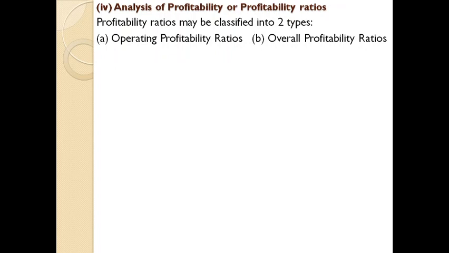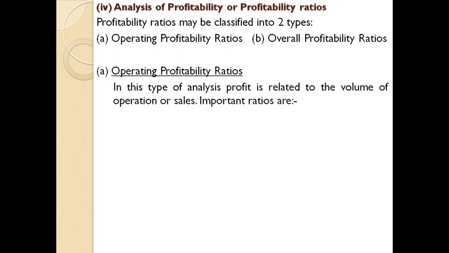Let's study in detail what are the various subcategories coming under operating profitability ratios. Under operating profitability ratio, it is a type of analysis where profit is related to the volume of operations or sales.